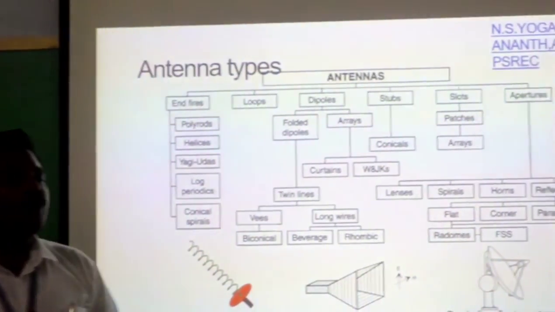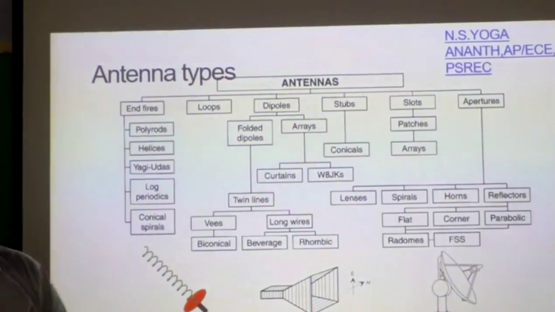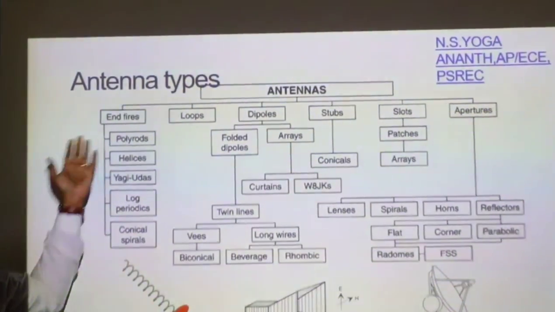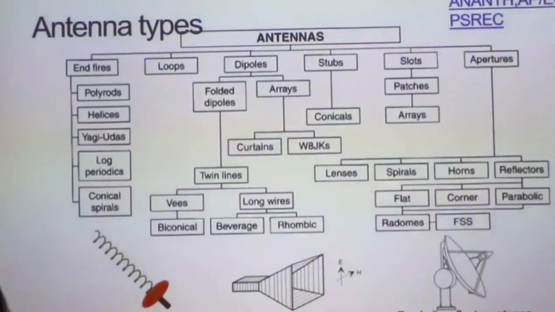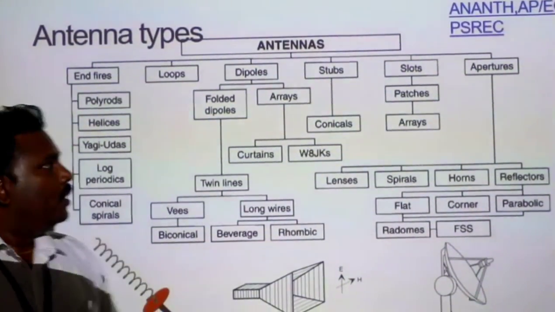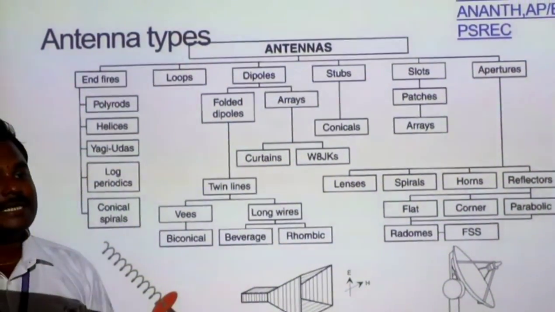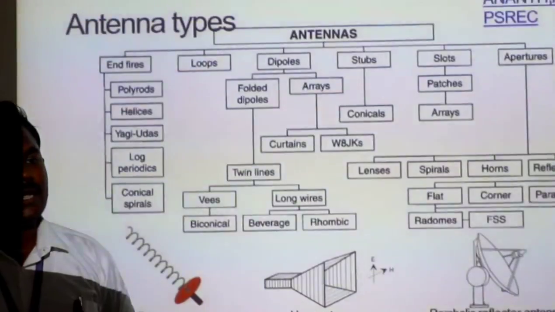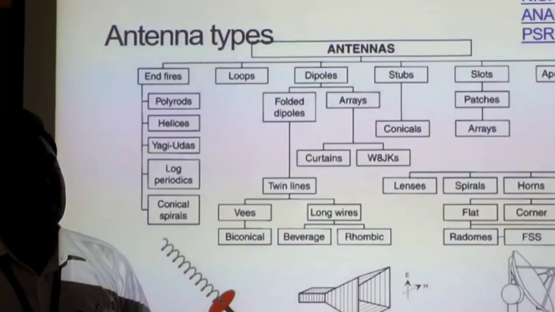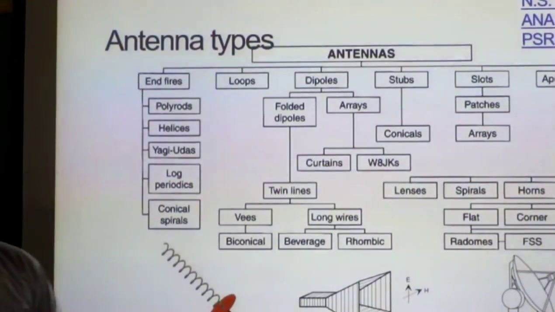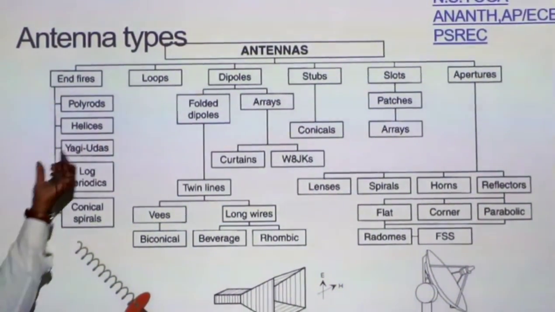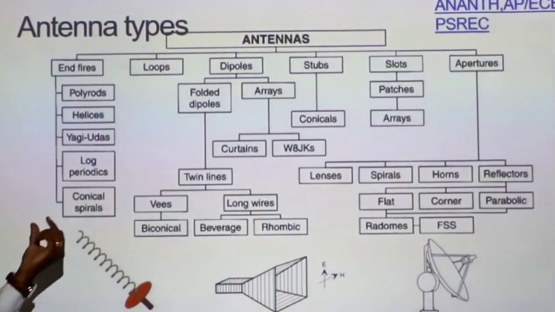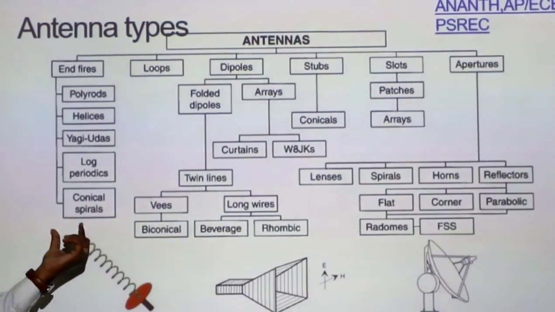Next, antenna types. There are many types of antennas. The first are end-fire antennas, loop antennas, dipole antennas, stub antennas, slant antennas, and aperture antennas. These are the main antennas. End-fire antennas can be classified as polyrods, helices, Yagi-Uda, log periodics, and conical spirals.